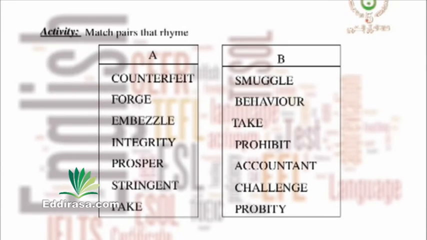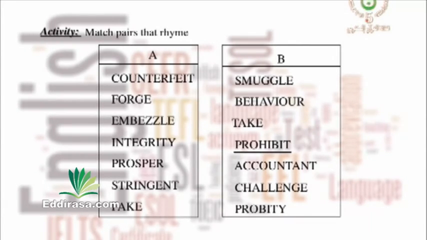Let's correct now and see which word sounds the same as the second one. So this is why we say choose or match pairs that rhyme, that have the same sound. Counterfeit, yes, it goes with prohibit, the second one.